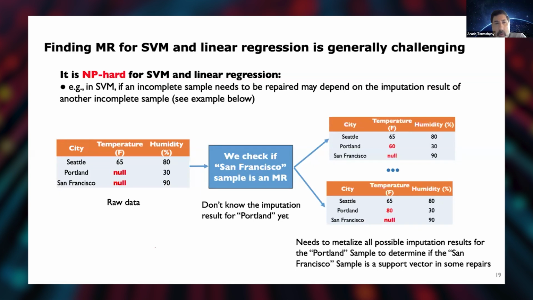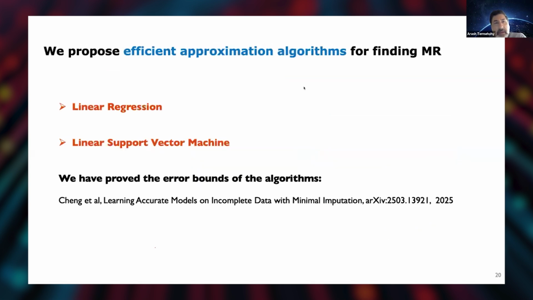So what we have done then is propose efficient approximation algorithms for finding minimal repair. They're efficient, but they give me a bit more than I need. So I need to essentially over-impute or over-clean a bit. They give me just an approximation. We have proved the error bounds of our algorithms, and you can find it in our papers. So they have guaranteed error bounds for linear regression and linear support vector machine.